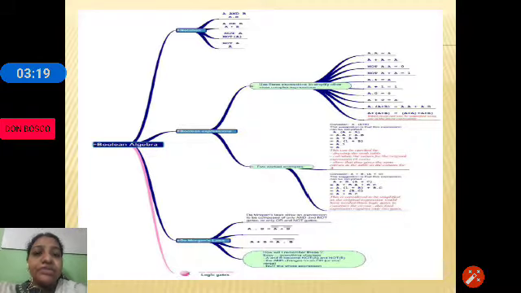According to me this is a scoring and easy chapter, and you can score full marks if you focus on the things I tell you during the course.